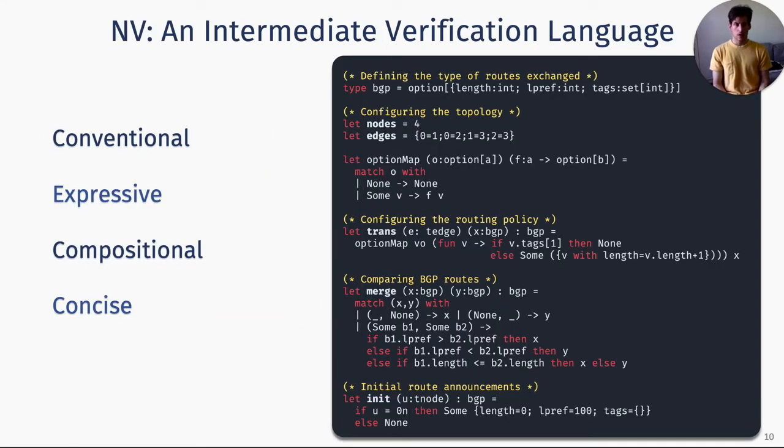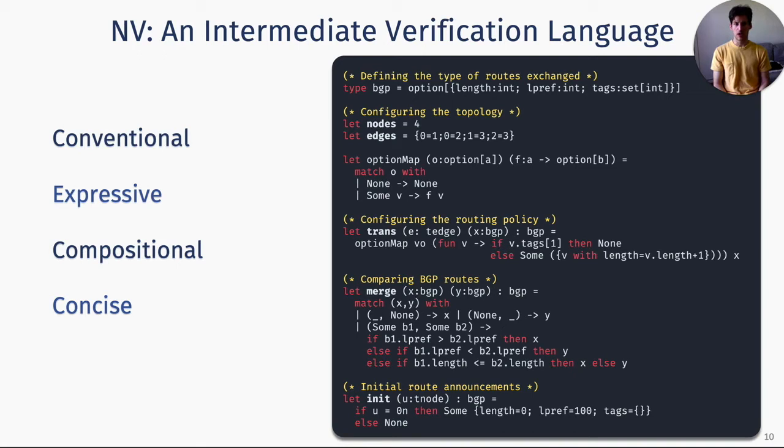With these goals in mind, we chose a design that revolves around a standard functional language with conventional and well-understood programming constructs such as options, records, functions, and so on. These constructs are expressive and compositional, which allows us to build complicated routing algebras from simpler ones. And this is also something that helps keep the size of the language down. Another aspect that facilitates our goals with MV is that an MV program describes all behaviors of the routing protocol in a high-level language, which makes routing systems more accessible to broader audiences, such as formal methods people.